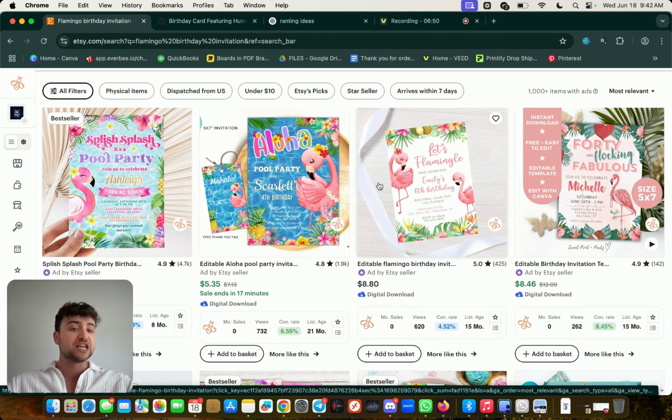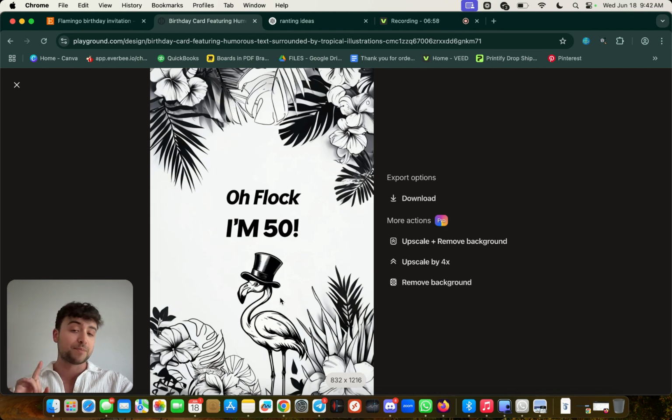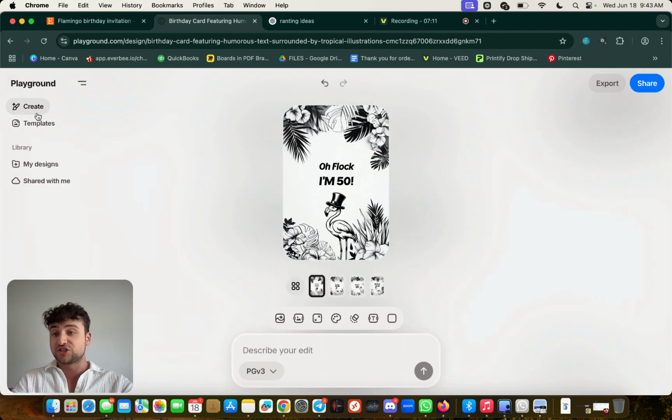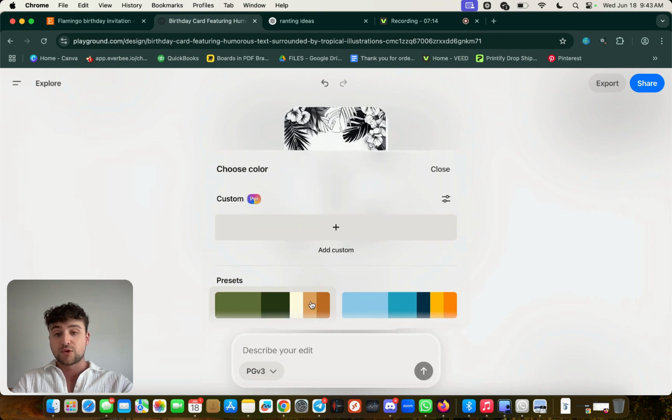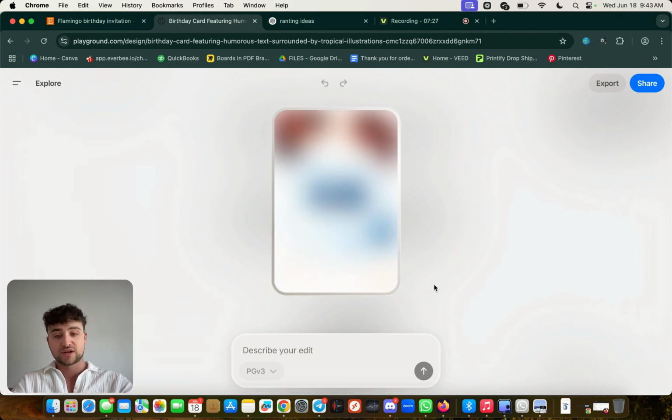Now, even though you're seeing all these people selling flamingo stuff, guess what? It's not saturated because you're going to be the person selling the flamingo with a top hat only for 50-year-olds. You see how the combinations are endless? So you can still get some sort of slice of the pie and make this business work. And I'm lazy too. In seconds, I'm just using this AI to generate these templates for me. I can do what would normally take hours to make in seconds with Playground. This is probably the best lazy AI business out there. Find me something more lazy that works. And if you don't believe me, it works.